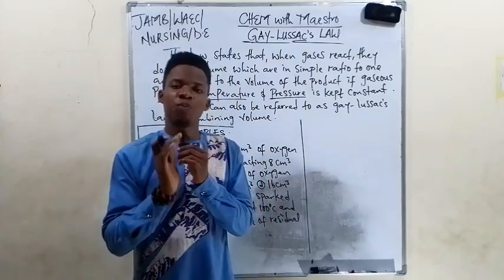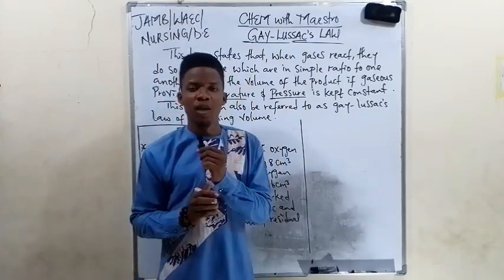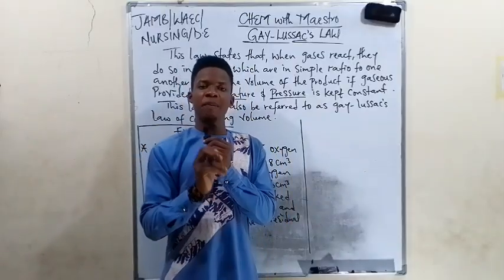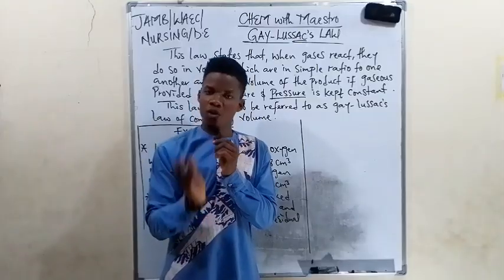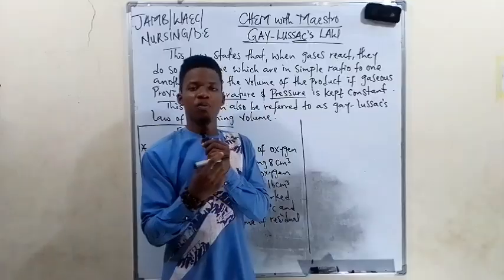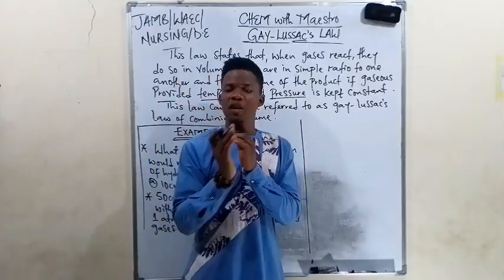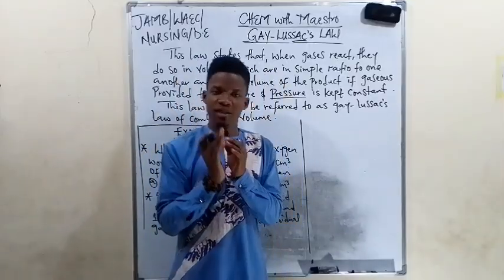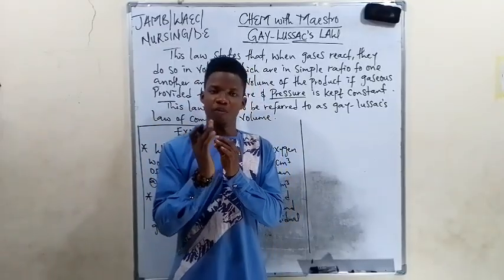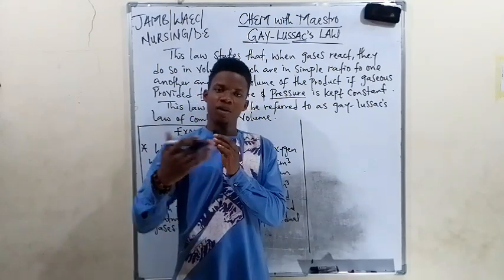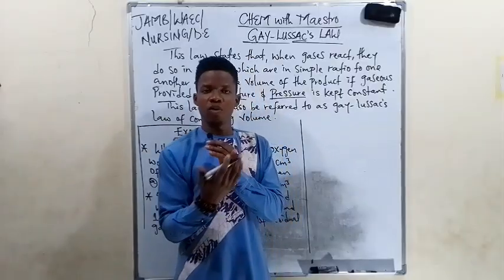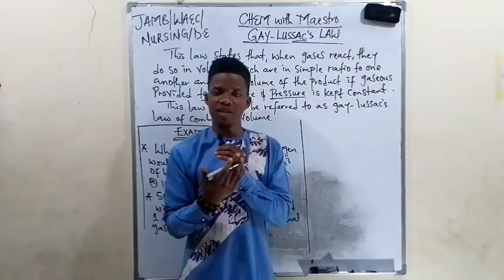Now, in order for you to have proper understanding of Gay-Lussac law, there is something you must know how to do, and that is writing a balanced chemical equation for a reaction. As chemistry students, this should not be challenging to you. If you are finding it challenging, please take out time to review it. However, during this lesson, we are going to see a step-by-step way of balancing chemical reactions.